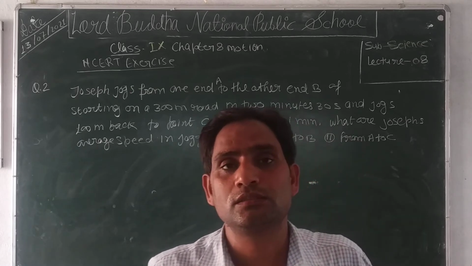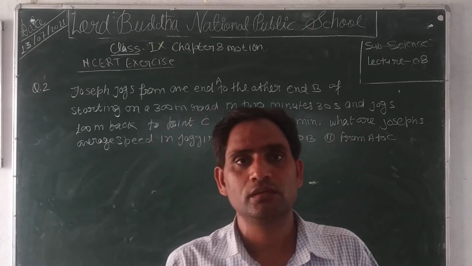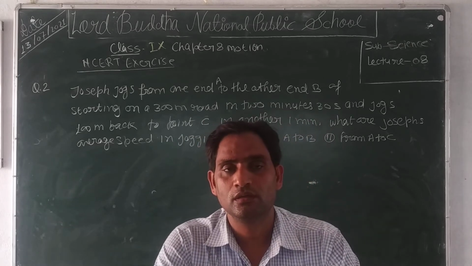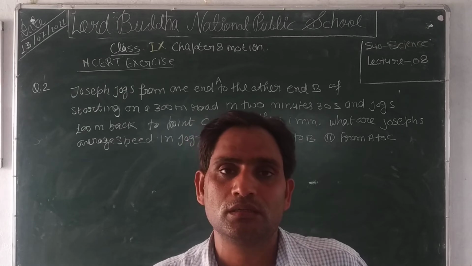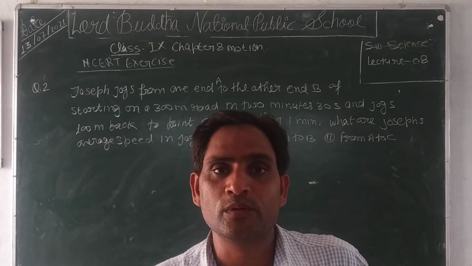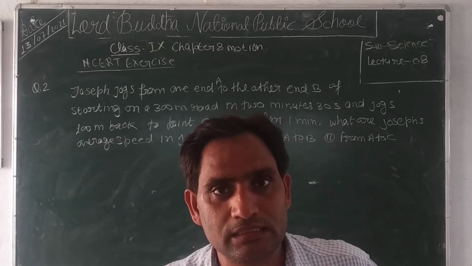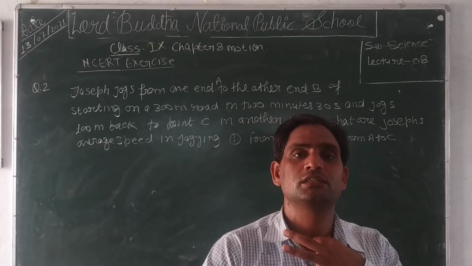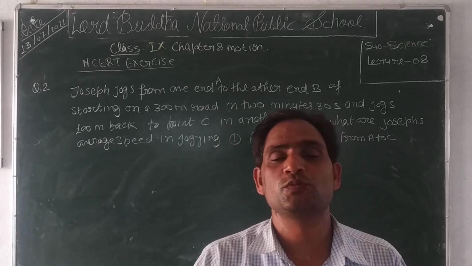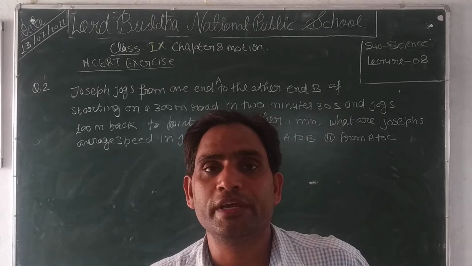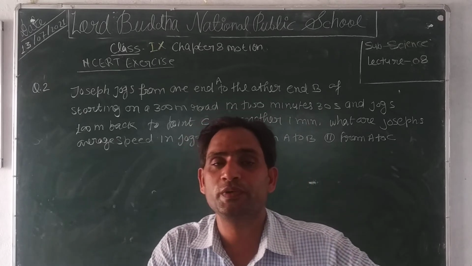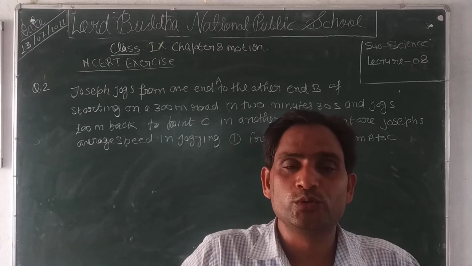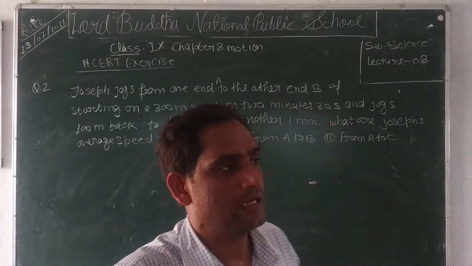He takes 2 minutes 30 seconds in going from A to B. After that he returns 100 meters back, and in returning 100 meters back he takes 1 minute. We have to calculate the average speed when he goes from A to B, and after that we have to calculate the average speed from A to C. Clear?